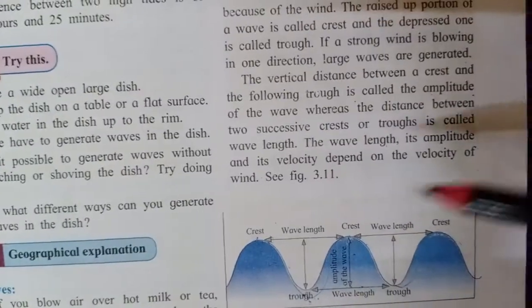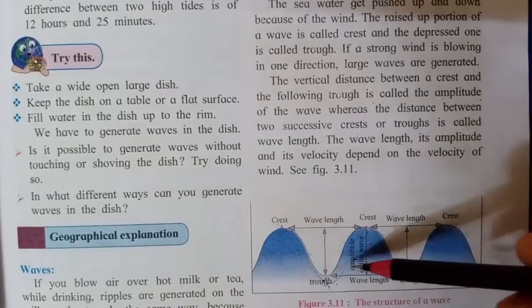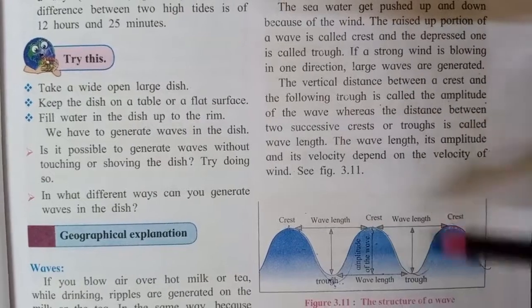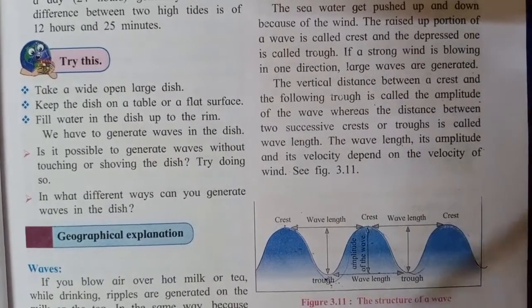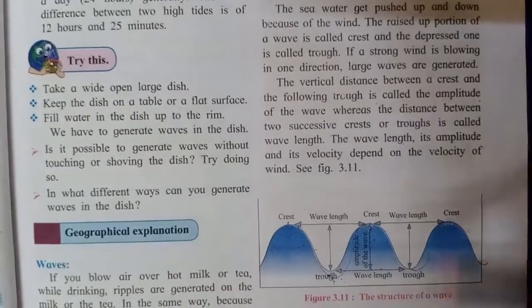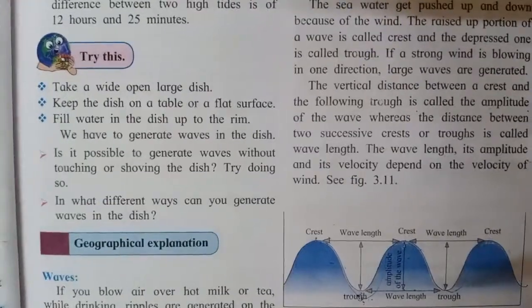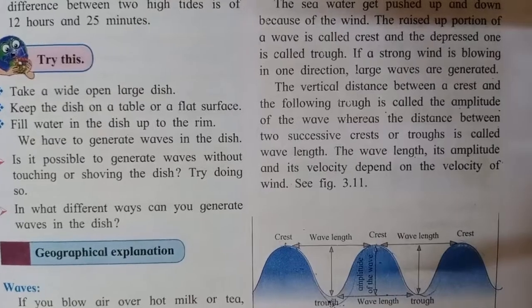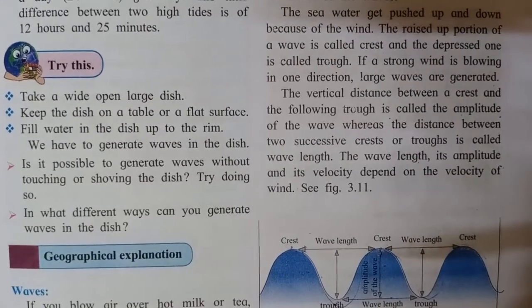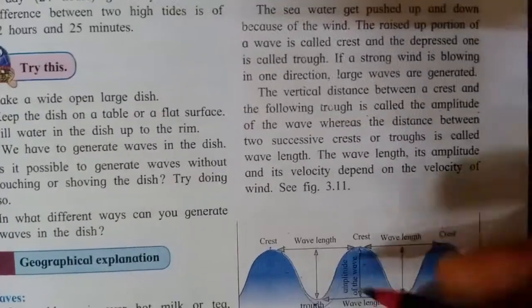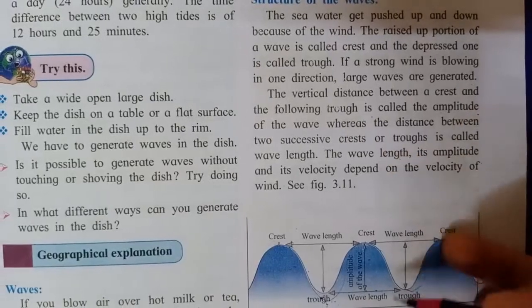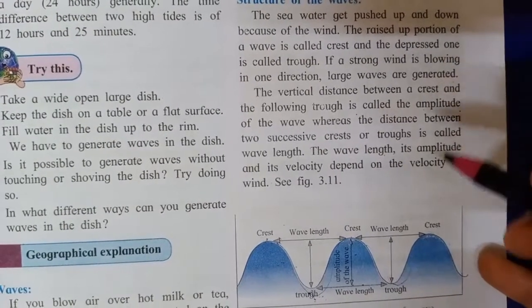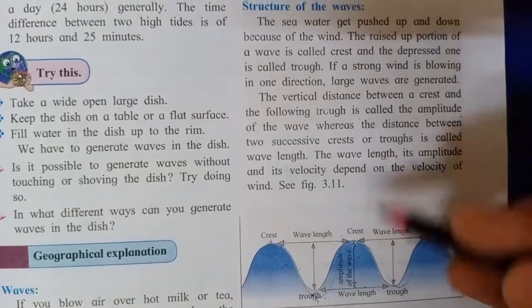So the wavelength, the distance between two crests, and the amplitude, the height of up and down, the fall and the rise and the fall. Okay, so that distance or that velocity is completely dependent on the wind. If there is strong wind blowing, the crest is very high and the fall is also very deep, so it is high and deep.